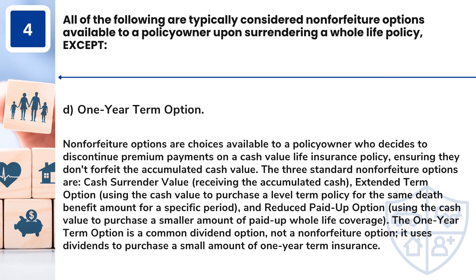The 3 standard non-forfeiture options are cash surrender value, receiving the accumulated cash; extended term option, using the cash value to purchase a level term policy for the same death benefit amount for a specific period; and reduced paid-up option, using the cash value to purchase a smaller amount of paid-up whole life coverage. The one-year term option is a common dividend option, not a non-forfeiture option. It uses dividends to purchase a small amount of one-year term insurance.